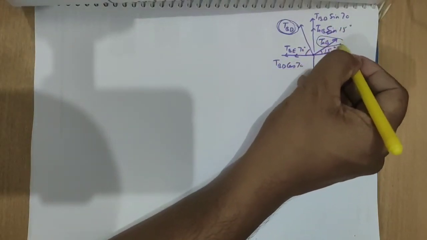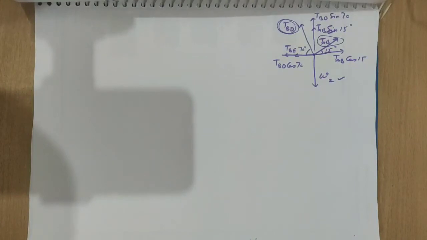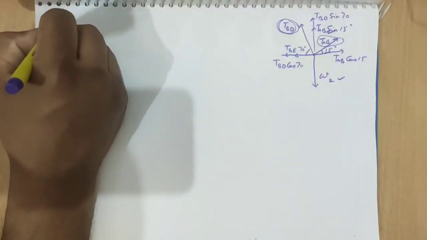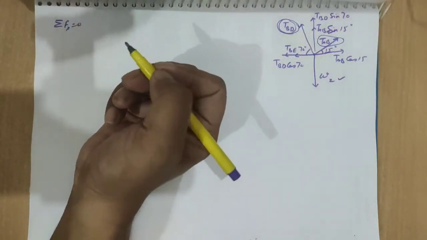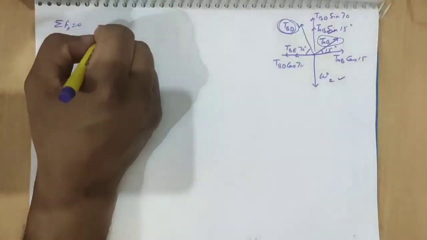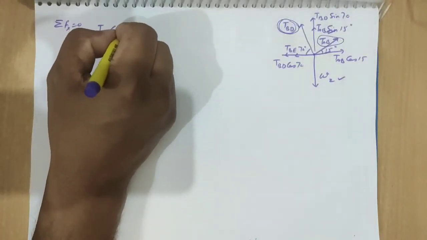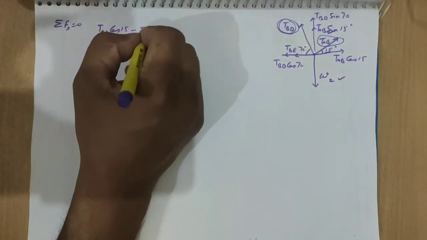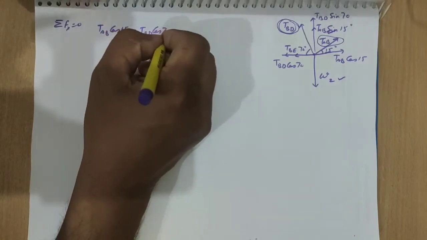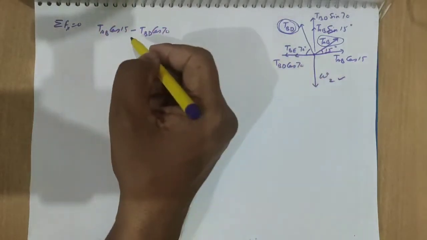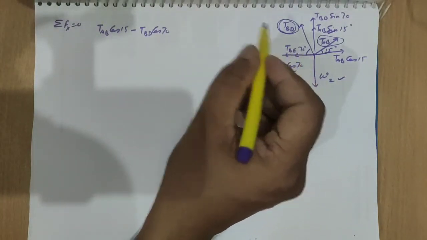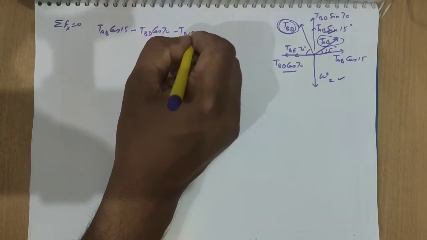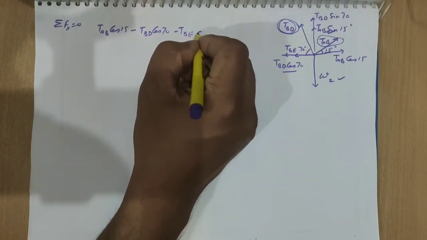So it is also split into the two different components, we won't consider this. So summation of horizontal forces equal to 0, means summation of Fx equal to 0. So TAB cos 15 minus TBD cos 70. Why we took the minus sign over here? Because it is a minus x direction. And minus TBE is equal to 0.